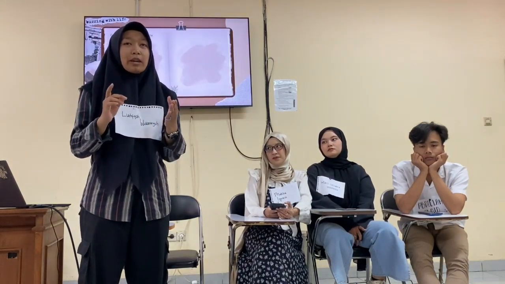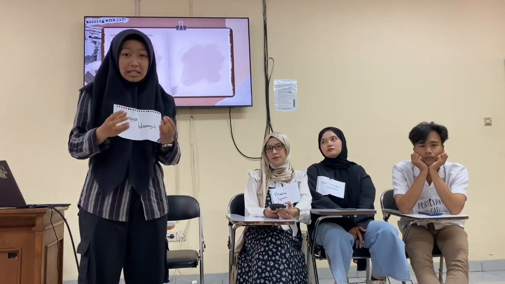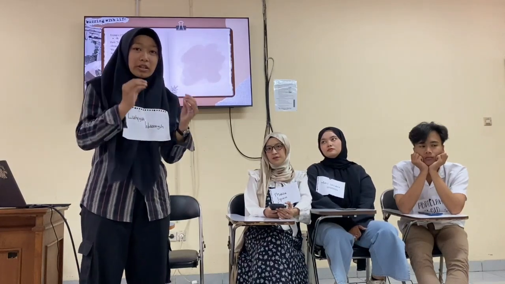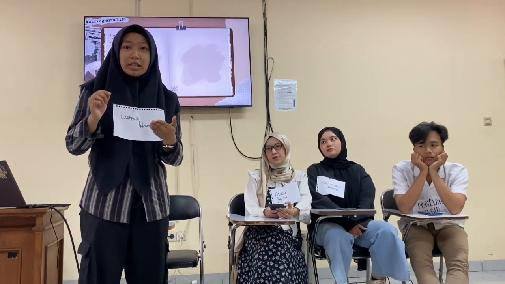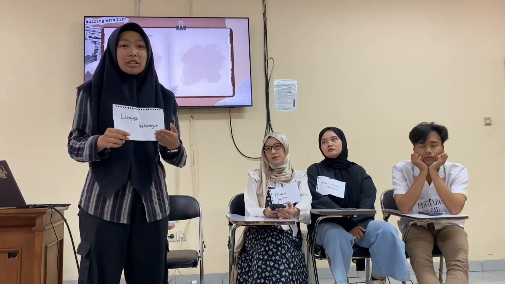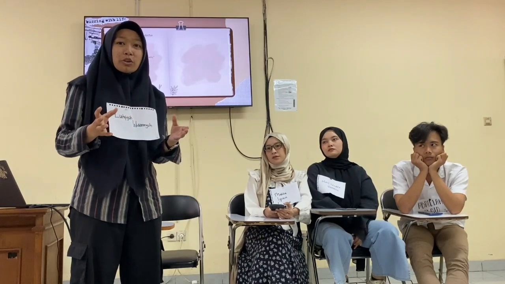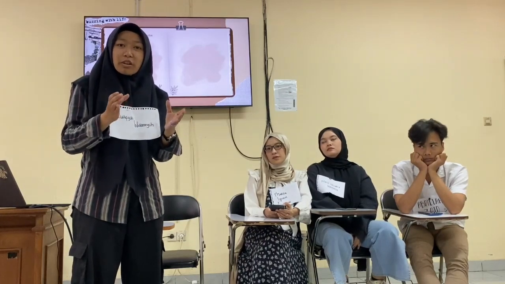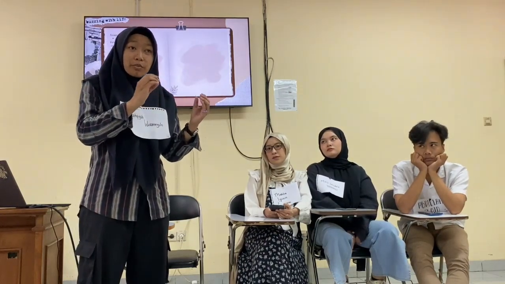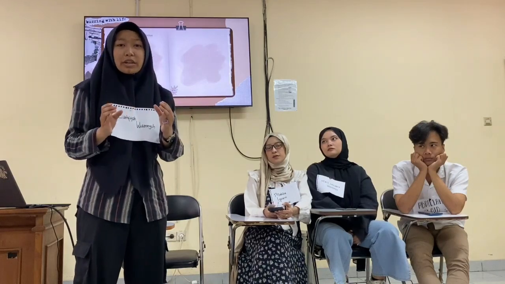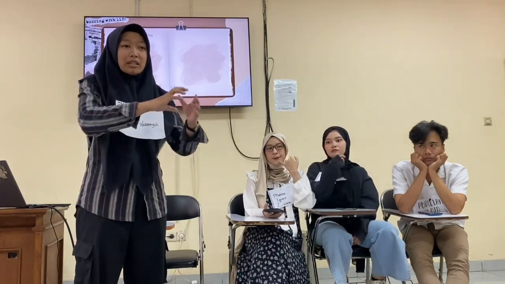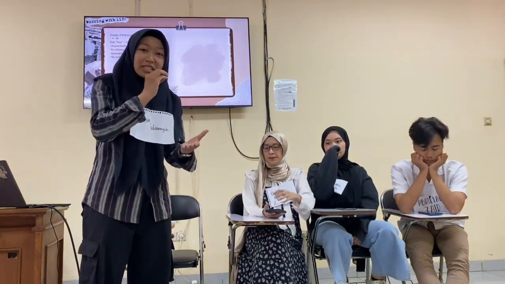For example, the word excite. Excite is a verb, right? But to make it into a noun, we add -ment at the end of the word: excitement. So it's not always like this, okay? If you want to know the noun form of a verb or adjective, you can look at the dictionary.